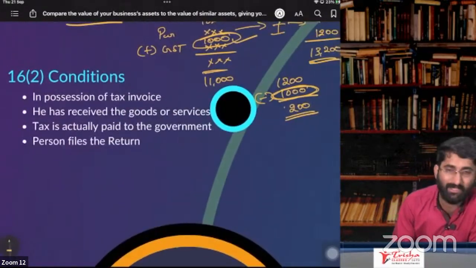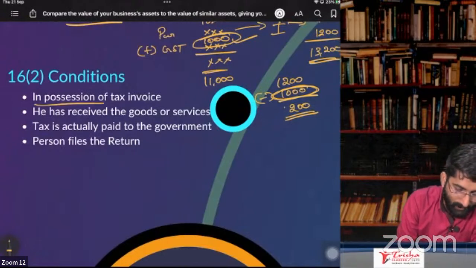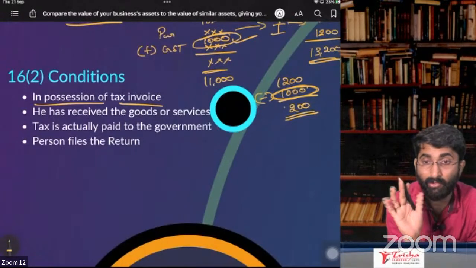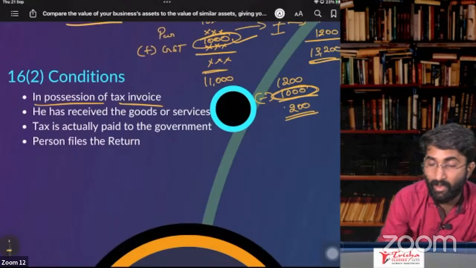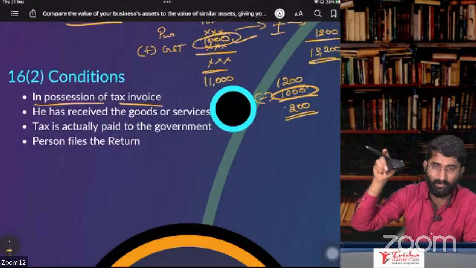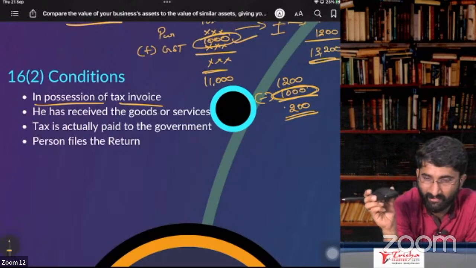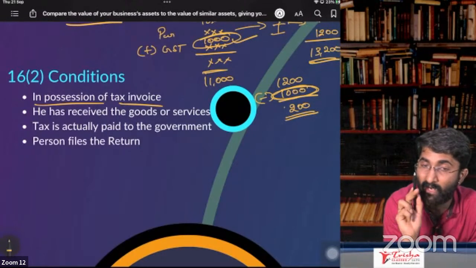Conditions. There are some extra conditions here. What are the conditions? You should be in possession of the tax invoice. If you have the proof that you purchased, only then you'll get the ITC. Otherwise, you don't get ITC. Example, I have stolen this, okay, from Chor Bazaar. Usually, I don't get the invoice. If I don't have the invoice, then no ITC.